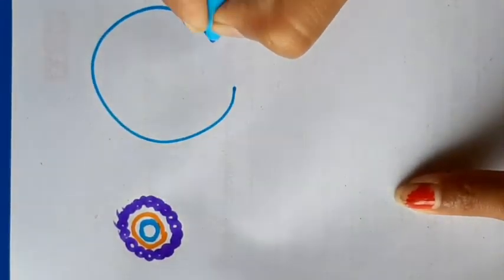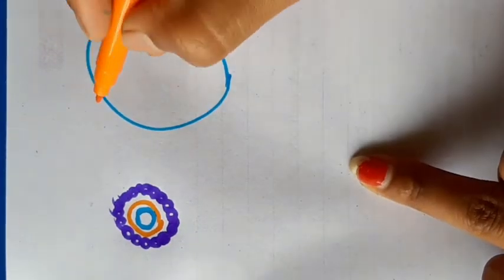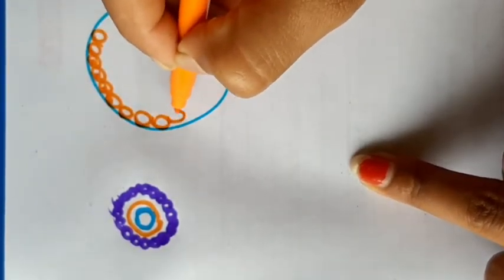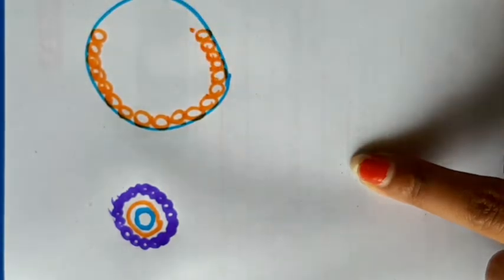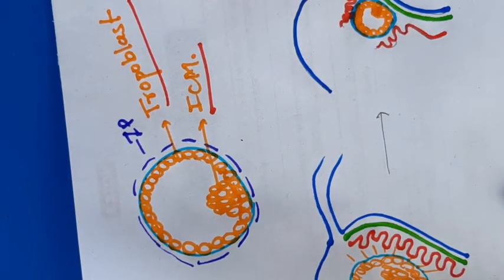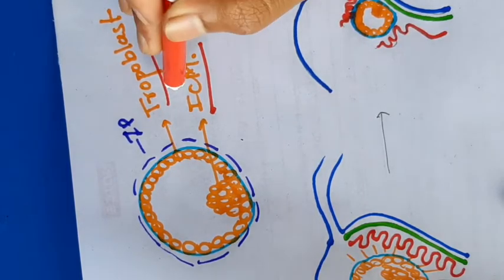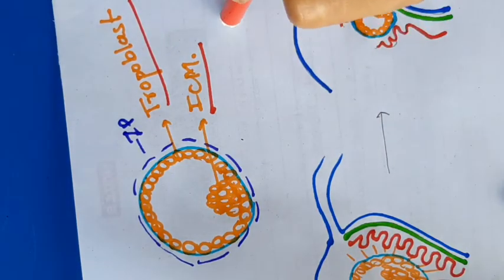Just now we discussed the structure of the blastocyst. Blastocyst diagram is like this. Again I am drawing. This is just a rough diagram. Please understand the diagrams. In biology the diagrams are very important. A layer of blastomere cells arranged at the periphery forms the trophoblast, and a group of cells present inside are the inner cell mass.